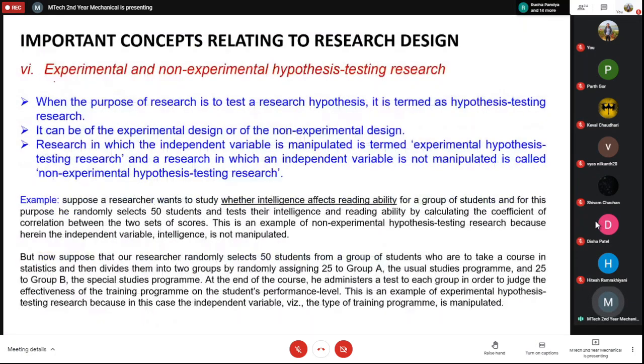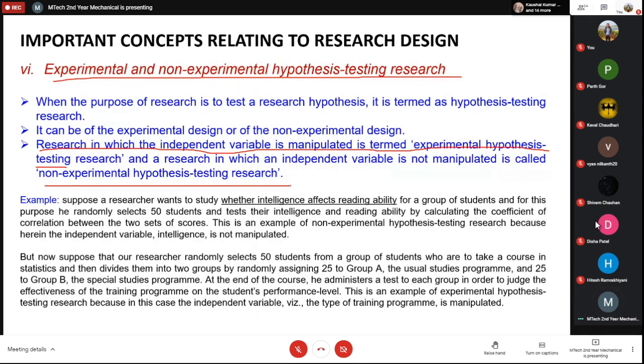The next is the experimental and non-experimental hypothesis testing research. Whenever you are testing any hypothesis, it is called hypothesis testing research. It can be experimental or non-experimental, or it can be a combination of these two. This is actually very interesting. Any kind of study where the independent variable is manipulated is termed an experimental hypothesis. If you are not manipulating the independent variable, then it is called a non-experimental hypothesis.